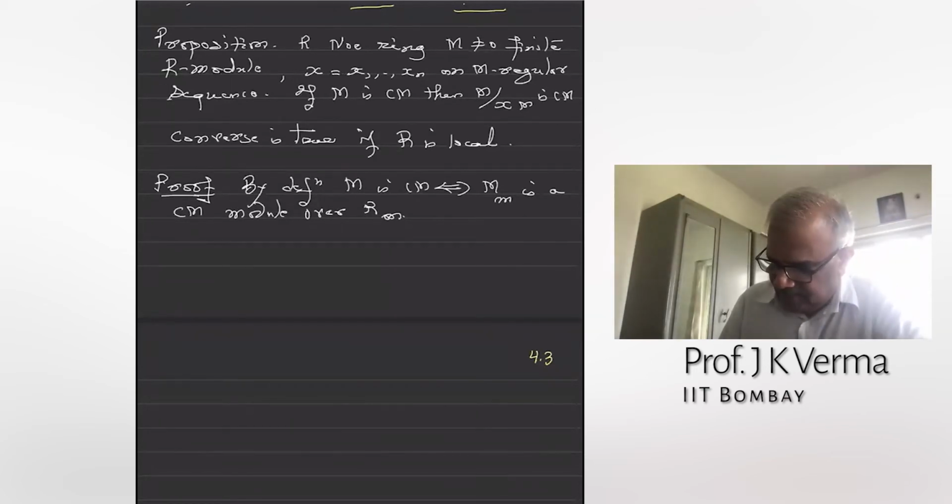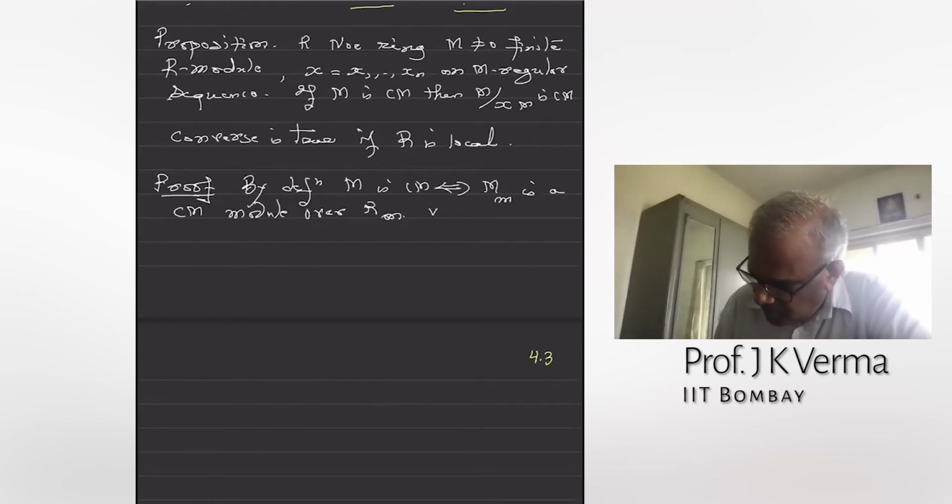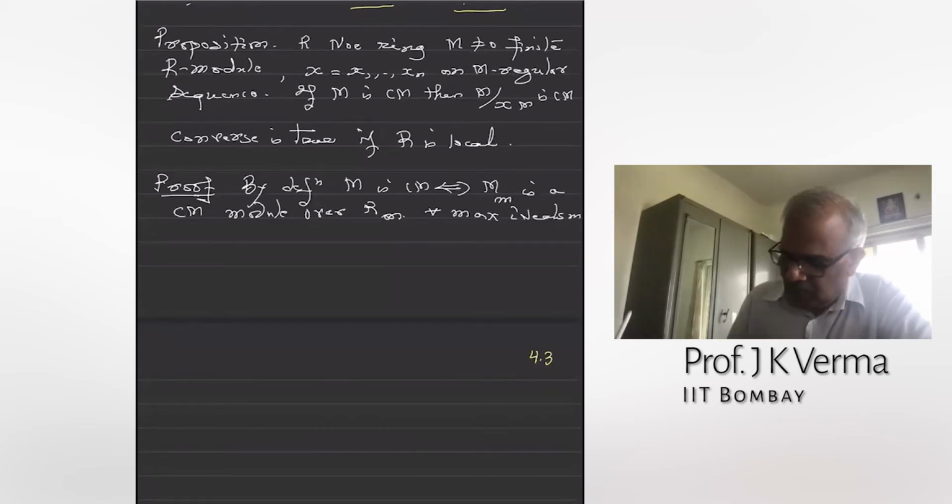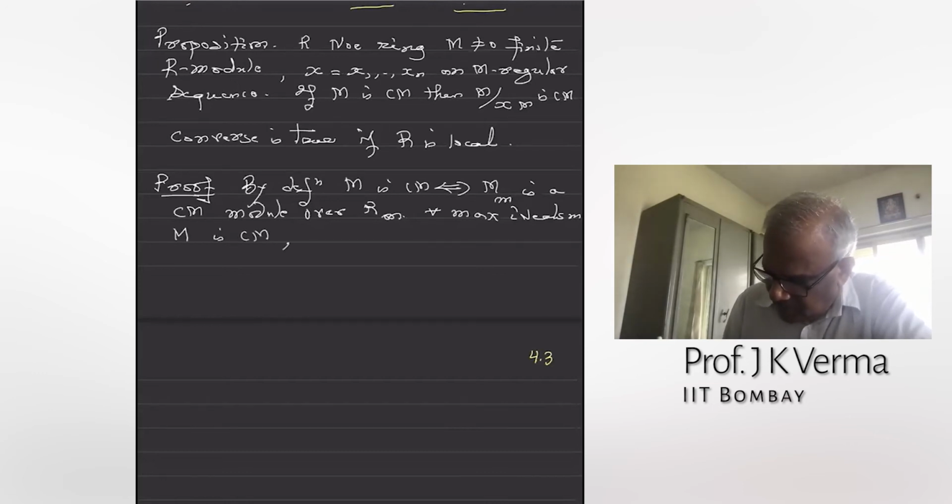This is true for all maximal ideals, by definition. Now our assumption is that M is Cohen-Macaulay. We want to show M mod xM is Cohen-Macaulay.